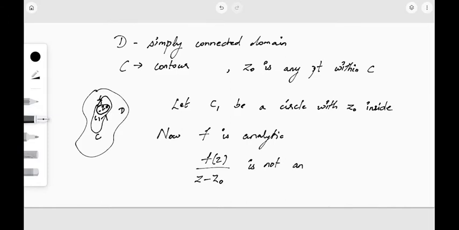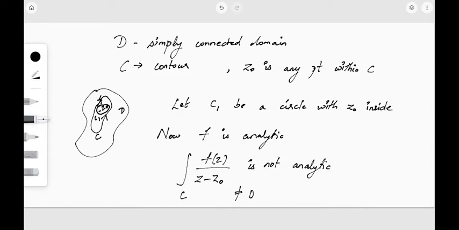Because z0 is a point inside the contour C, so this value will not be well defined and this integral cannot be equal to 0. We had seen that by Cauchy's theorem, if the function is analytic completely inside the contour, then the integral will be 0. Otherwise, in other cases, it is equal to 2 pi i, as we discussed in earlier sections.